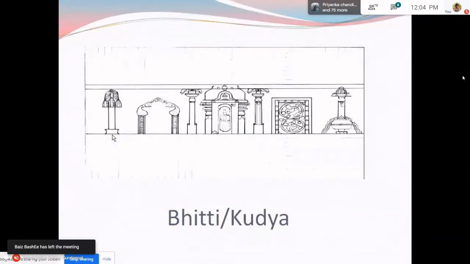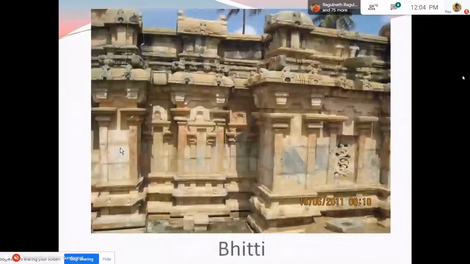There are two more decorative motifs, which are the Stambha Panjara and Kumbha Panjara, which you see on either side. Now we will see the pictures of these adjuncts. So this is a Bhitti, a temple wall.